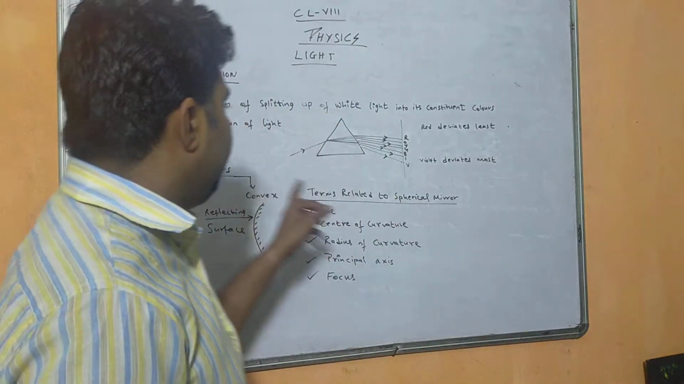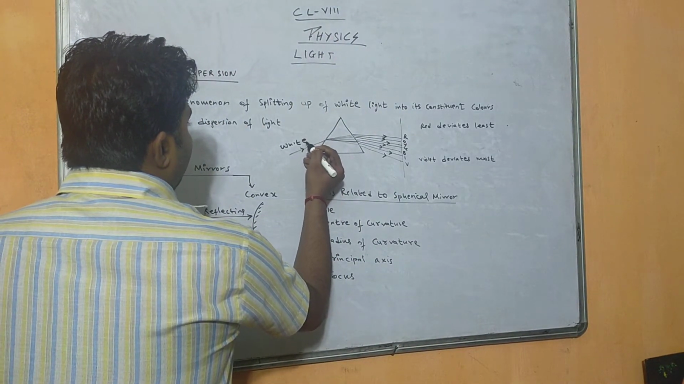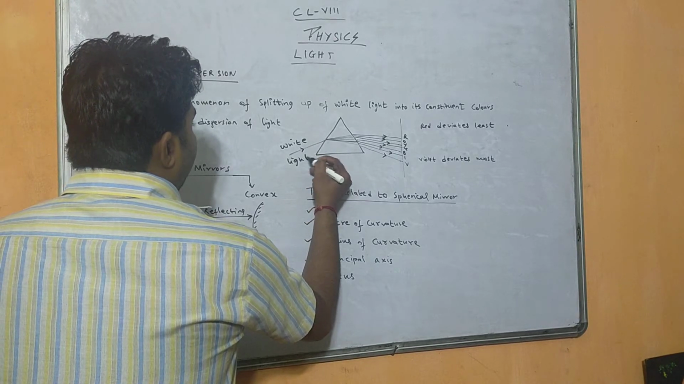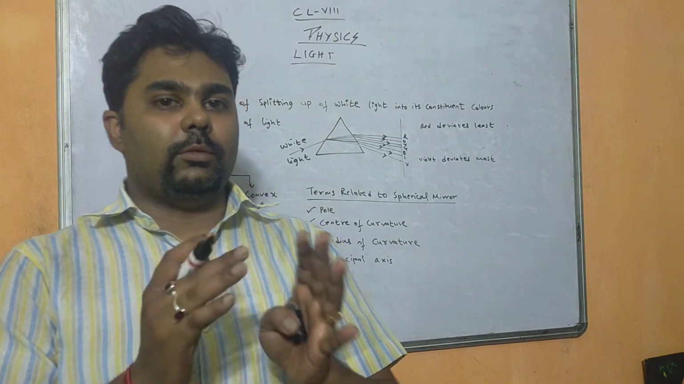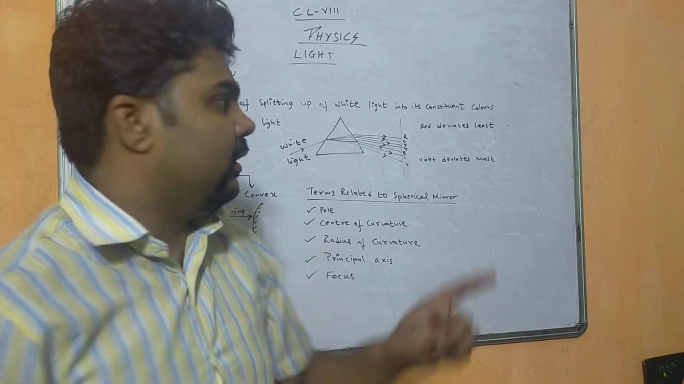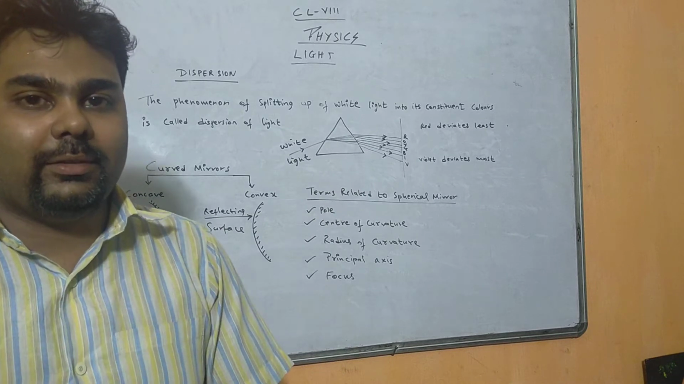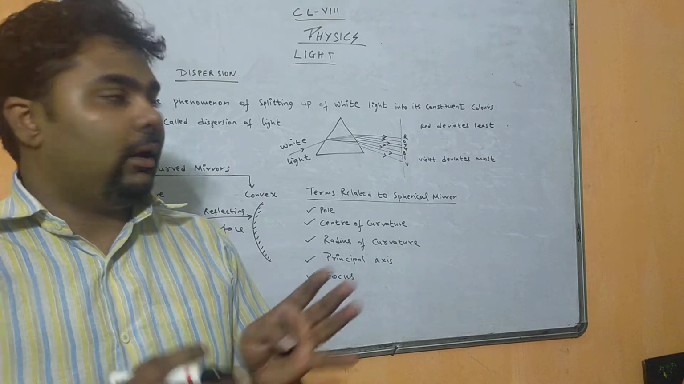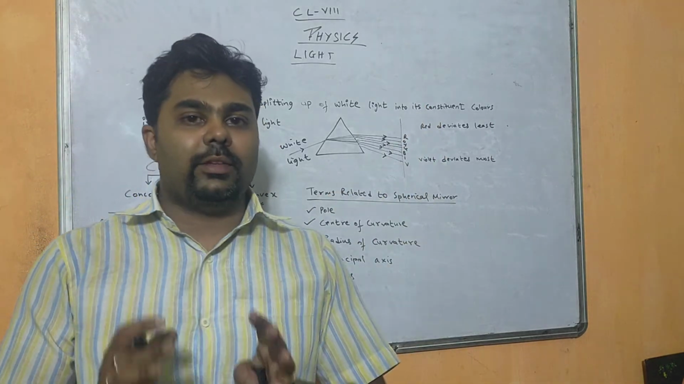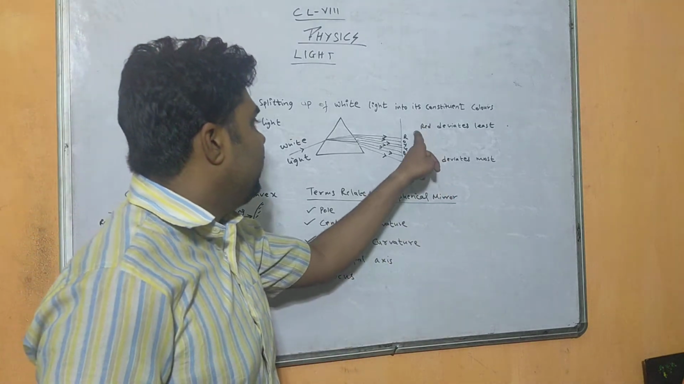So when white light is passed through a prism, we are passing the white light through a prism. Whenever it passes through a prism, it is moving from air to a denser medium. This is air and this is denser. As soon as the medium changes, the light gets bent, and on the screen we find 7 different colors. The band of 7 different colors is known as spectrum.